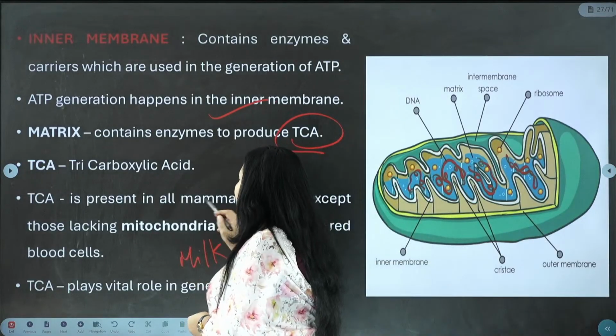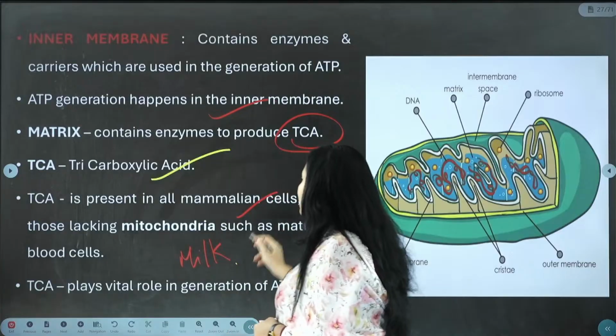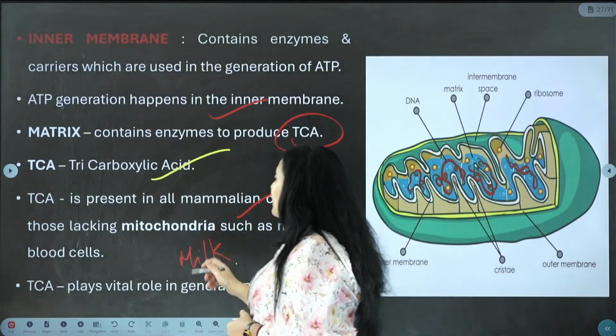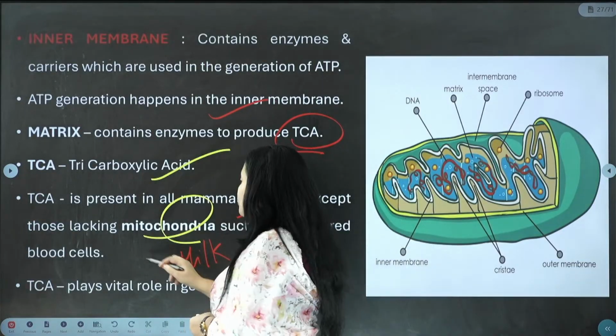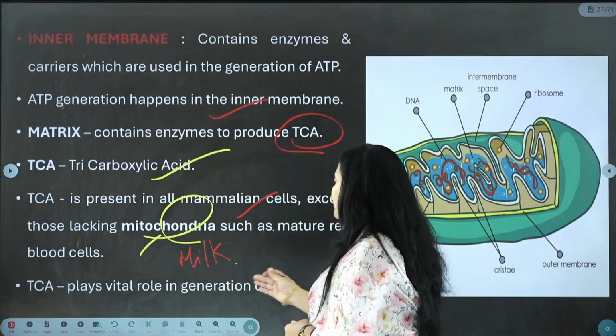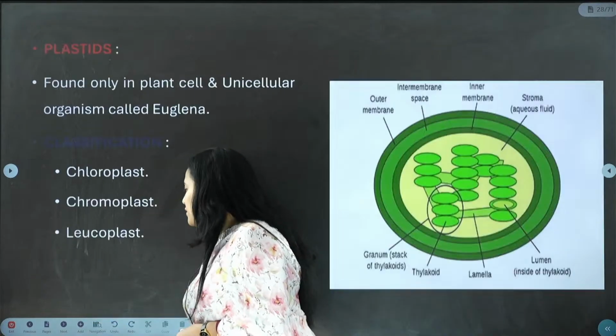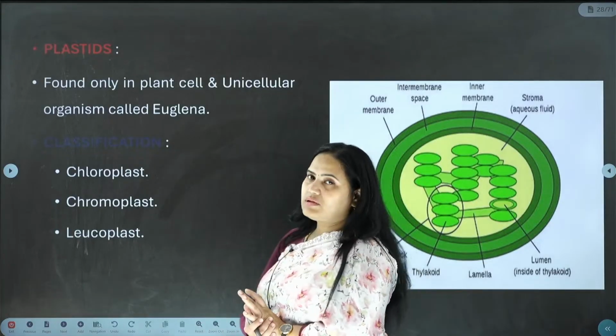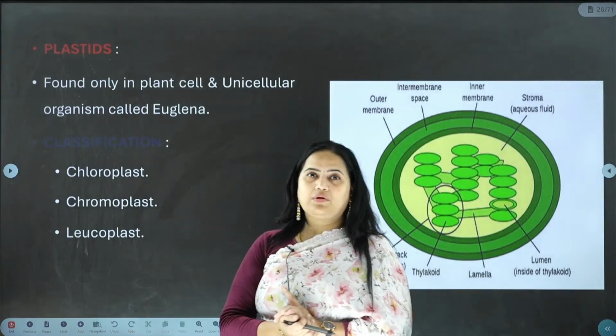Okay, so TCA, which is tricarboxylic acid, is present in the mammalian cells lacking mitochondria such as mature red blood cells. So it plays a vital role in the generation of ATP. TCA acts as an important role. Now let us understand about the plastids.